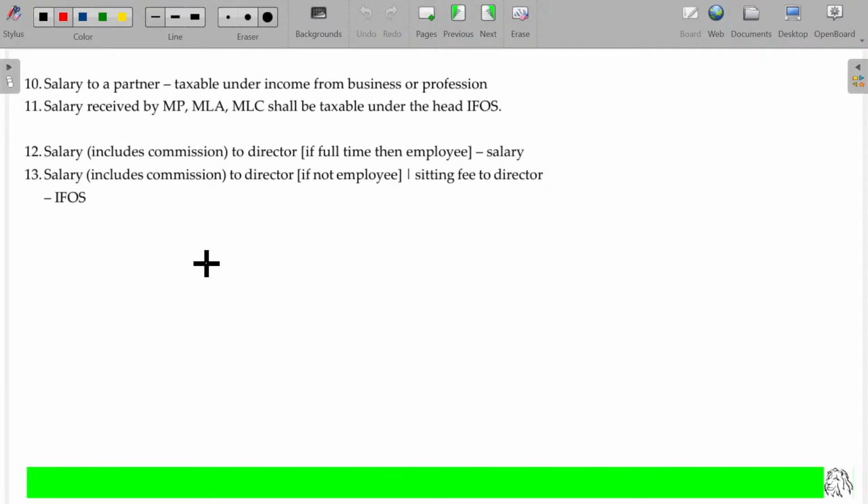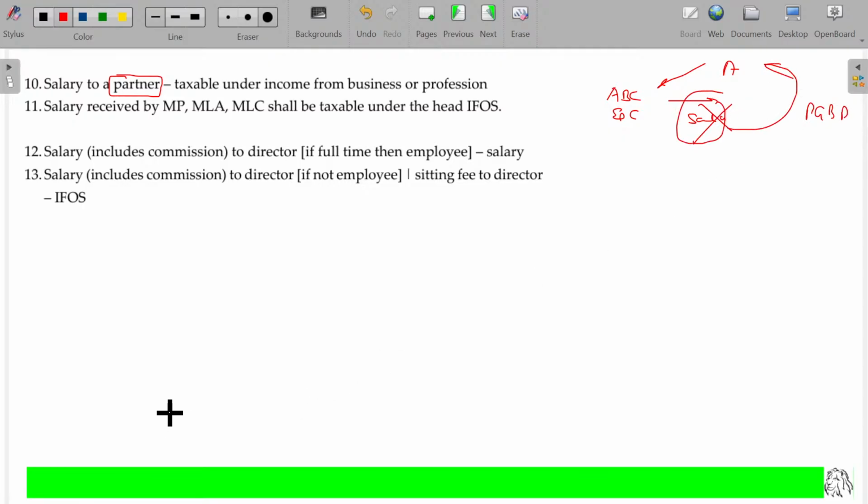Now, listen. In case of salary to a partner, in a partnership firm, ABC partnership firm, where A being one of the partners, he draws salary. This salary is not considered as salary. In the hands of A, this salary will be considered as PGBP only. Is that okay? Clearly stated. You should not ask the question, why sir? That question should not come here.